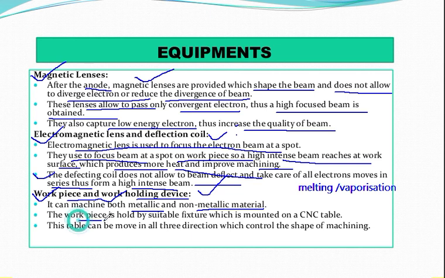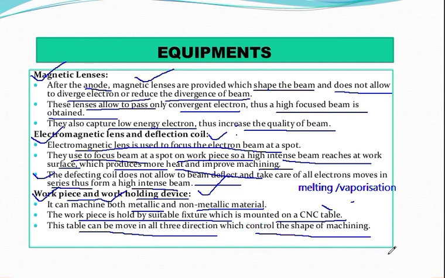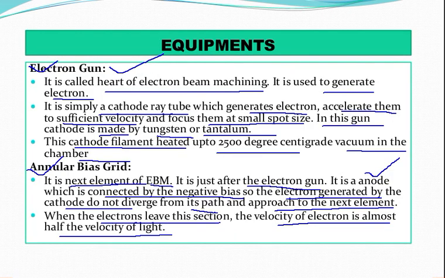And the workpiece is held by a suitable fixture which is mounted on a CNC table, because CNC is going to operate the movement of the table so that you can acquire the desired hole that you want to get in the product. Now this table can be moved in 3 directions, and this helps you to control the shape of the machining. So from here you can see what the important associated equipment are.